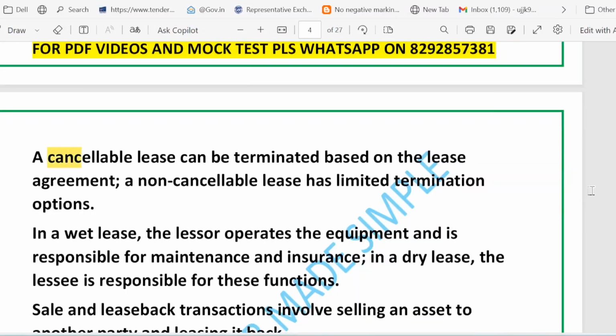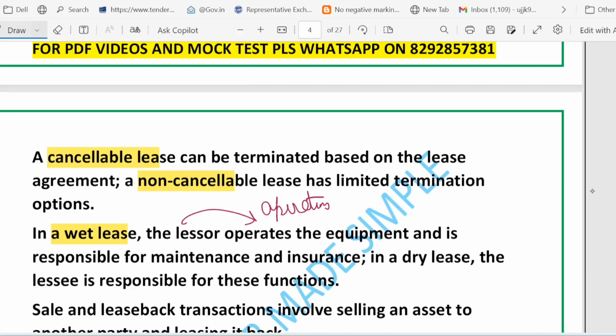What is the meaning of cancelable lease? Cancelable lease means, as the name suggests, that it can be ended as per the contract. And non-cancelable lease means it has limited or no early exit. What is the meaning of wet lease? Wet lease means the lessor also provides operation, maintenance and insurance. And in dry lease, the lessee takes care of those. So try to understand, lessor is the owner. In the case of wet lease, the lessor operates the equipment and is responsible for maintenance and insurance. And in dry lease, the lessee is responsible for these kinds of functions.